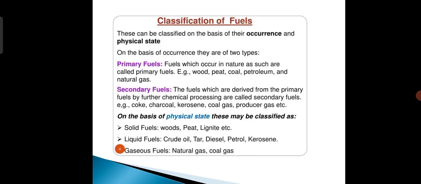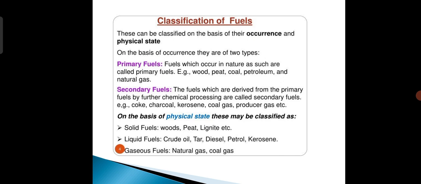Next point, classification of fuel. These can be classified on the basis of their occurrence and physical state. On the basis of occurrence, there are two types: primary fuel and secondary fuel. Primary fuel is fuel which occurs in nature as such. For example, wood, peat, coal, petroleum, natural gas are primary fuels. That is, naturally occurring fuel.